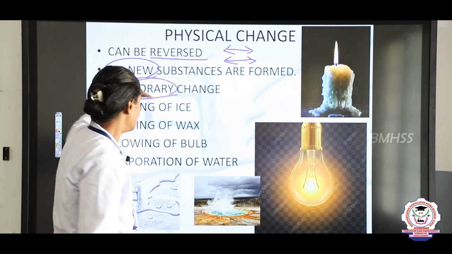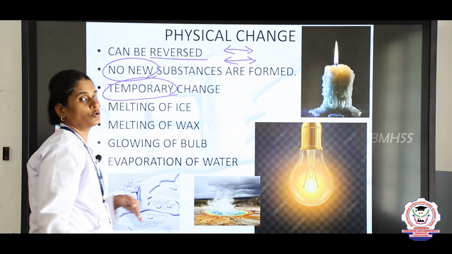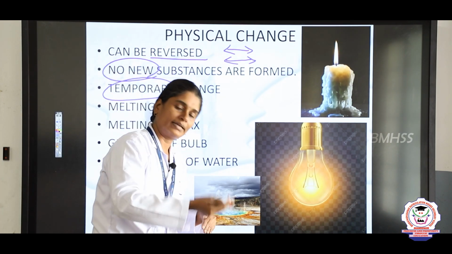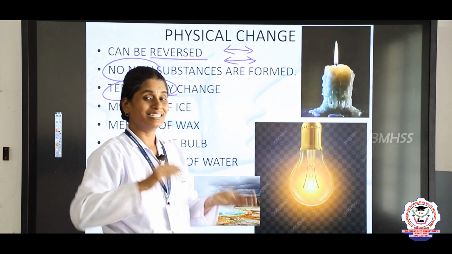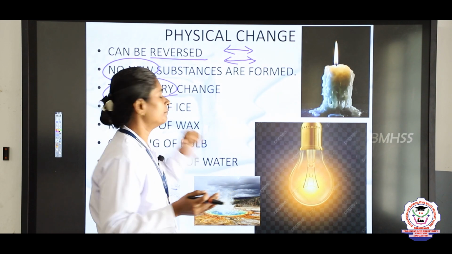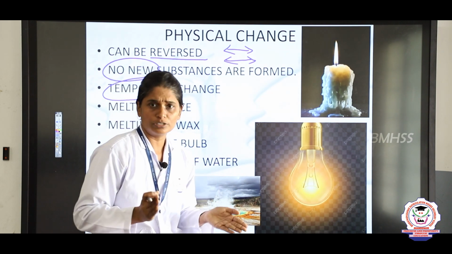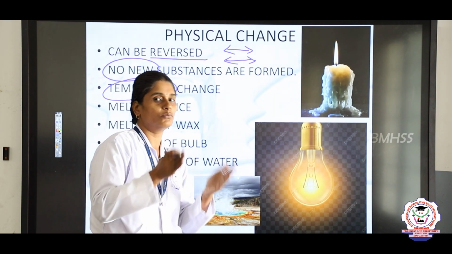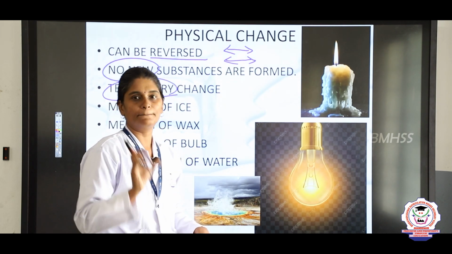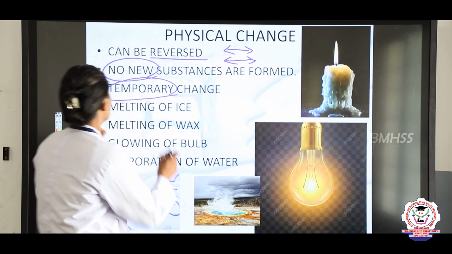So, the example of this is melting of ice. When you take ice and change it into water, the water can again be changed into ice. So, it is a reversible change, and when you melt the ice, no new substance is formed. The ice is changed into water, the water is changed into ice. So, there is no new substance formed and it is a temporary change.